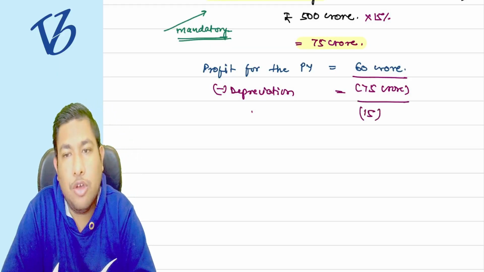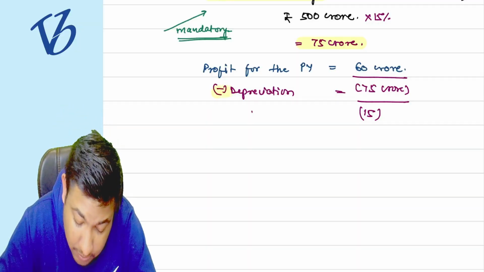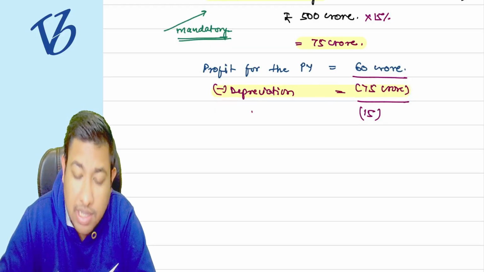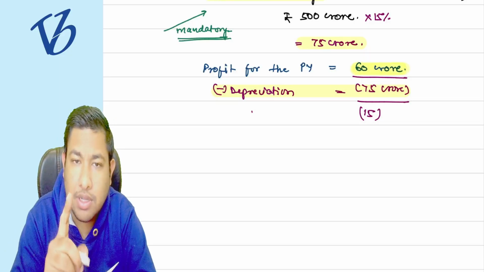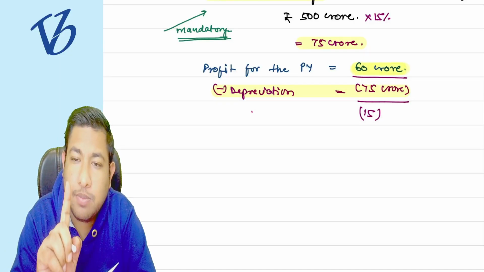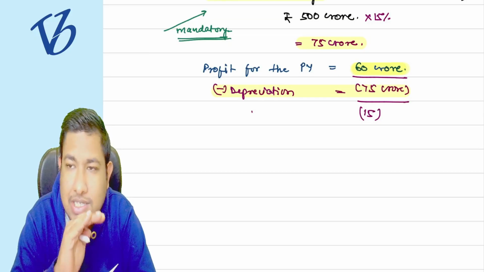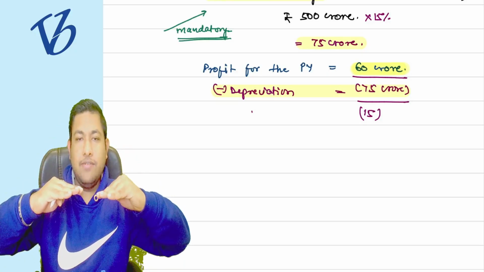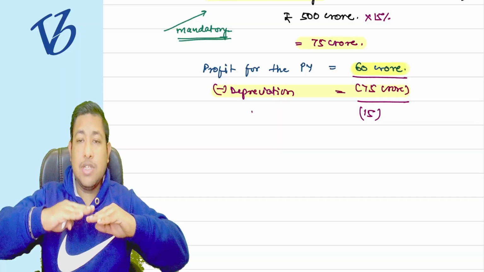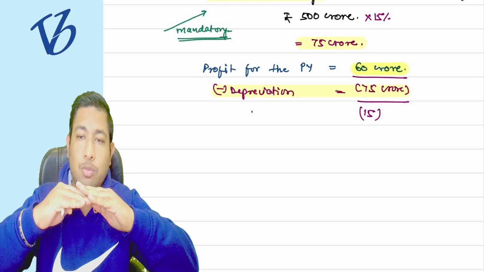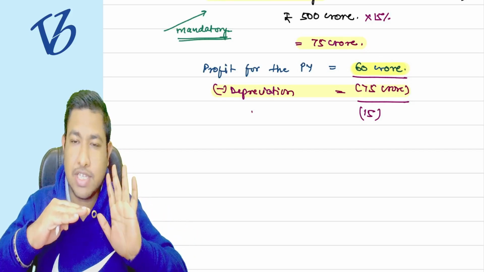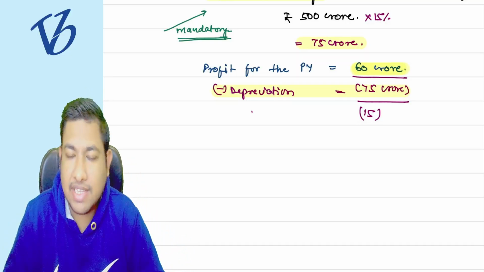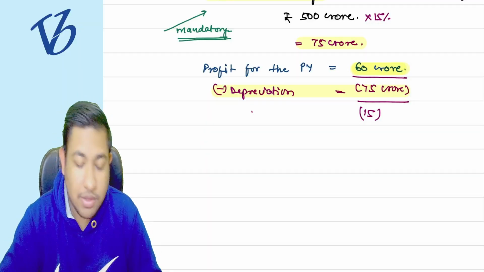That means of the depreciation of 75 crore rupees, only 60 crore was absorbed in the profit. The balance 15 crore rupees of the depreciation is unabsorbed this year, because the profit is 60 crore itself and my depreciation is 75. That is why this loss of 15 crore rupees is coming.